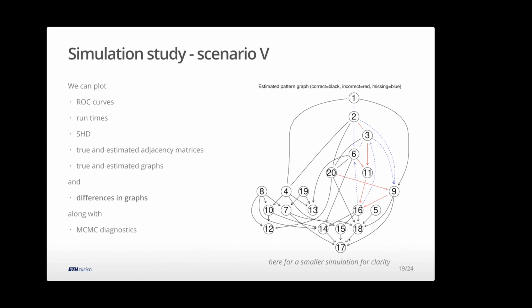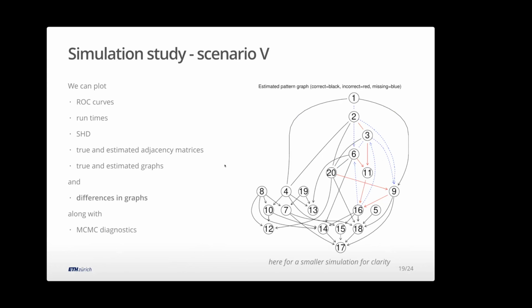Another nice plot, at least for smaller networks, is to compare the difference in graphs. So I can look at the graphs themselves, but you can actually check the difference. Here I can compare the estimated graph, and we're looking in the pattern graph space, which is the equivalence class space. The correct bits are black, missing edges are blue, and red ones are incorrect. You can see this part of the graph up here is not learned terribly well, but down here I'm doing pretty well. So you can already see on the previous plots I get some distance based on the red and blue, but maybe I can see it's this part of the data that I'm really struggling with. Here's where I want to work more.